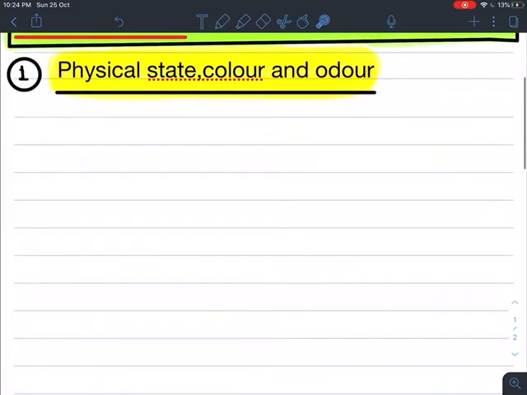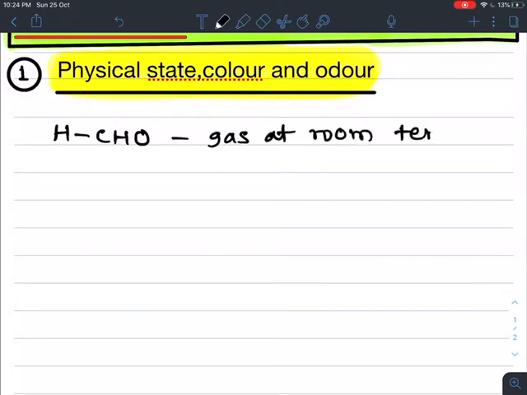In case of aldehydes, first member of aldehyde is formaldehyde. Formaldehyde formula is HCHO. It is gaseous in state at room temperature. So this is about its state. It has an irritating odor.